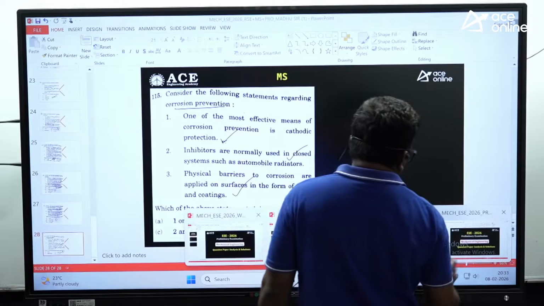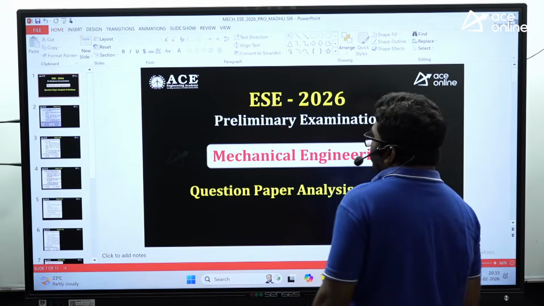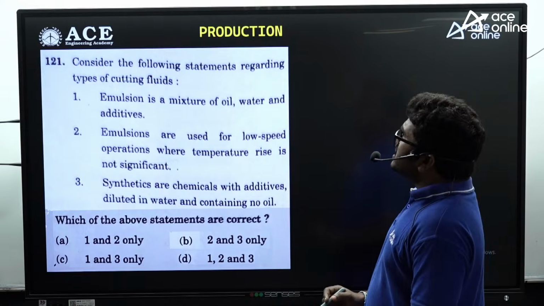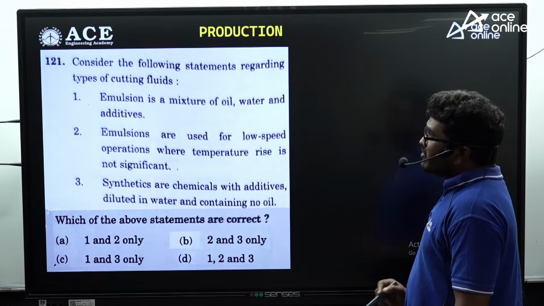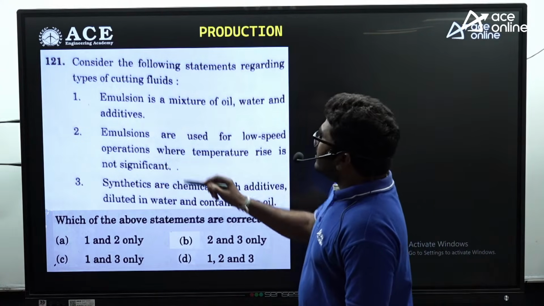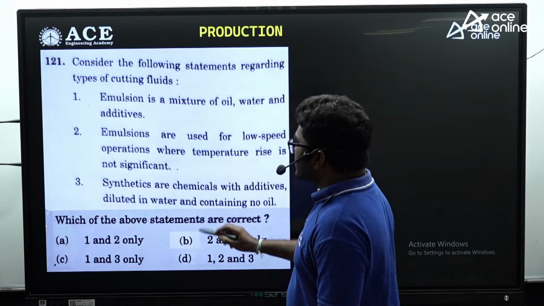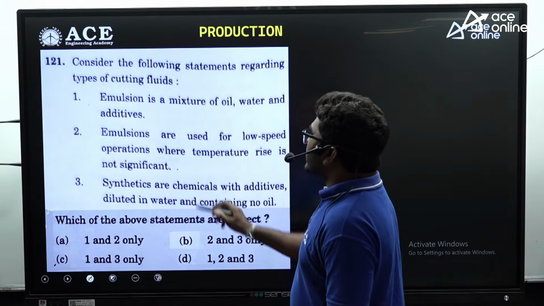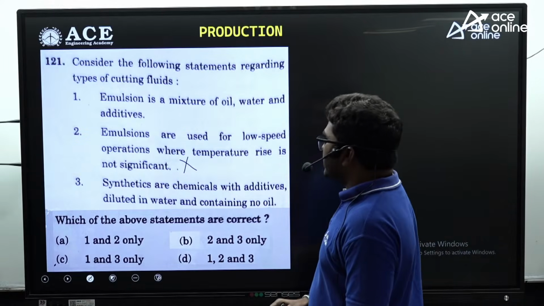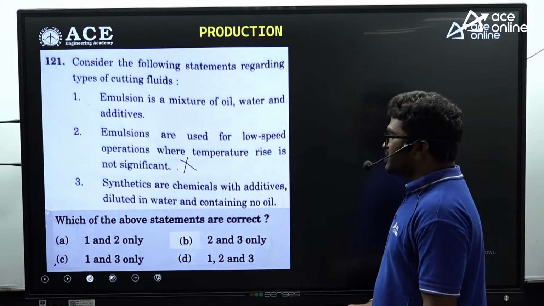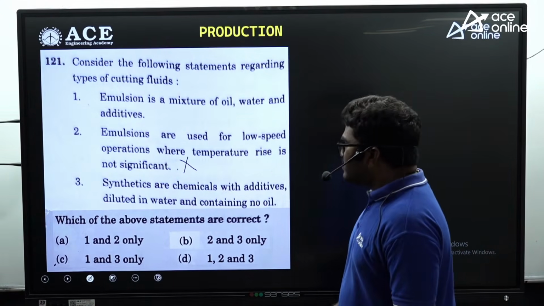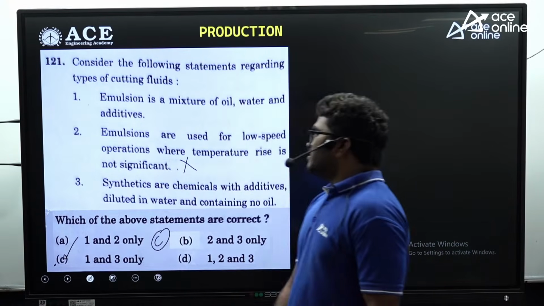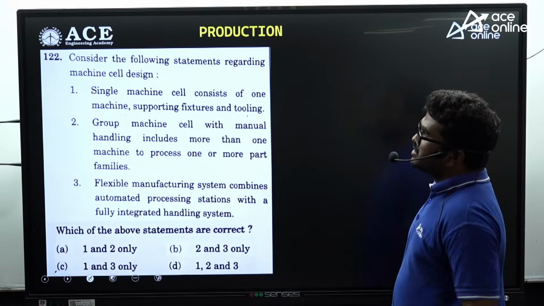Now, the other subject is production. Consider the following statements regarding types of cutting fluids. The first statement is correct. And the second statement is not correct. Actually, emulsions are used for high temperature, high speed operations, so this is not correct. So 1 and 3 are correct. So C is the correct answer for this question.